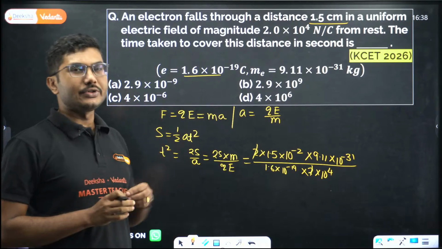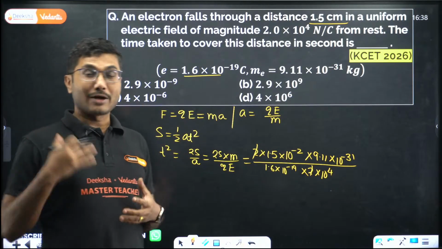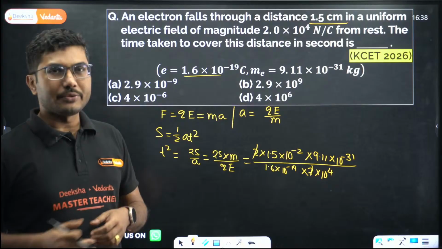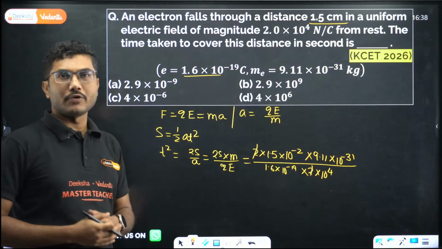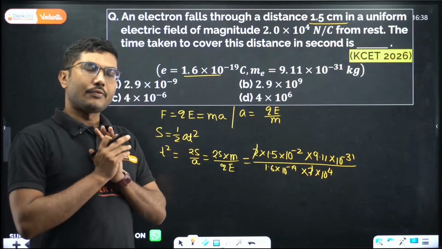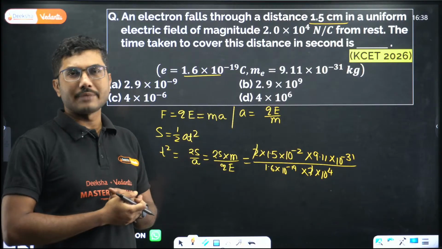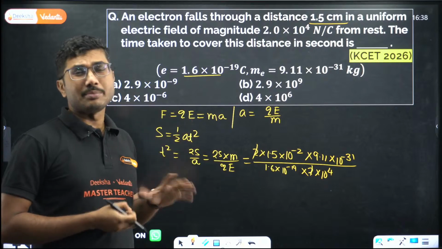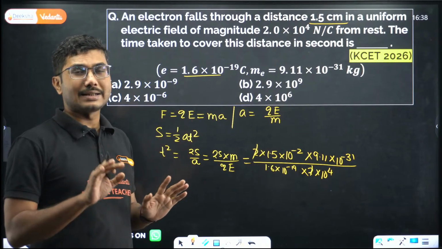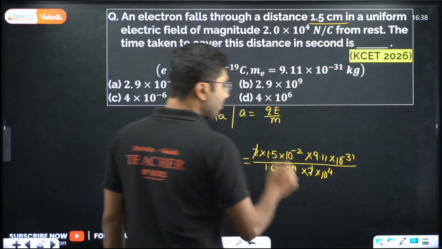If you are not using the machine, then it will accumulate rust. Over time it will accumulate rust and it will not be able to function as it's supposed to. So that's why stop using calculators for all the purposes. When it is allowed in the board exam or in your school exams, college exams, you can use it, but till then, apart from that exam, do not use calculators. Okay, so now 2 cancels.